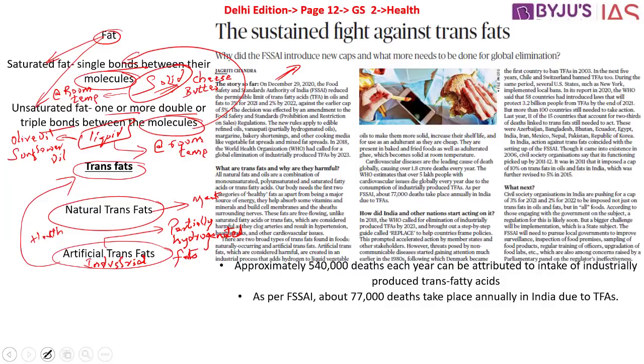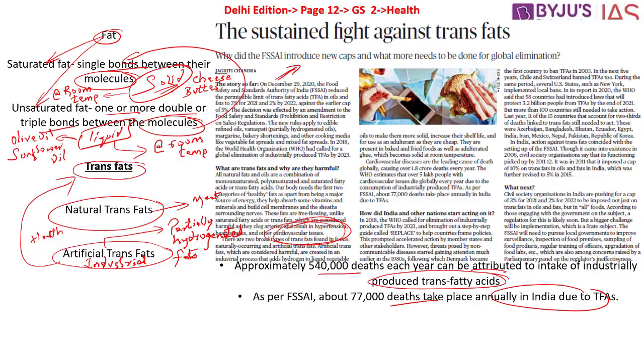Now let's look at some of the important statistics. Approximately 5,40,000 deaths each year can be attributed to intake of industrially produced trans fatty acids. As per FSSAI, which happens to be the Food Safety and Standards Authority of India, about 77,000 deaths take place annually in India due to trans fatty acids as well. It poses a higher risk of heart disease than saturated fats, and it also makes sure that the good cholesterol which is required for the body is removed by the ingestion of these trans fatty acids. So the major problem is we will have all the health issues, especially cardiovascular issues, says this article.